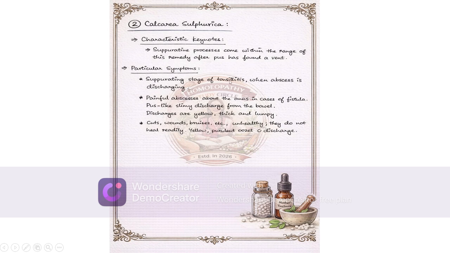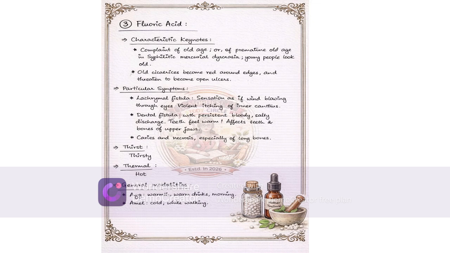Suppurating stage of tonsillitis, when abscess is discharging, painful abscess about the anus in case of fistula, pus-like slimy discharge from the bowel. Discharges are yellow, thick and lumpy. Cuts, wounds, bruises, etc. are unhealthy. They do not heal readily. Indolent ulcers. Yellow, purulent discharge oozes. This is the characteristic of calcarea sulf.